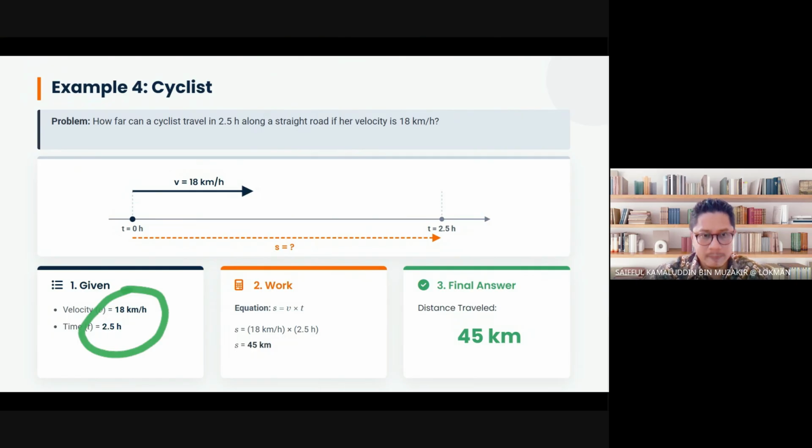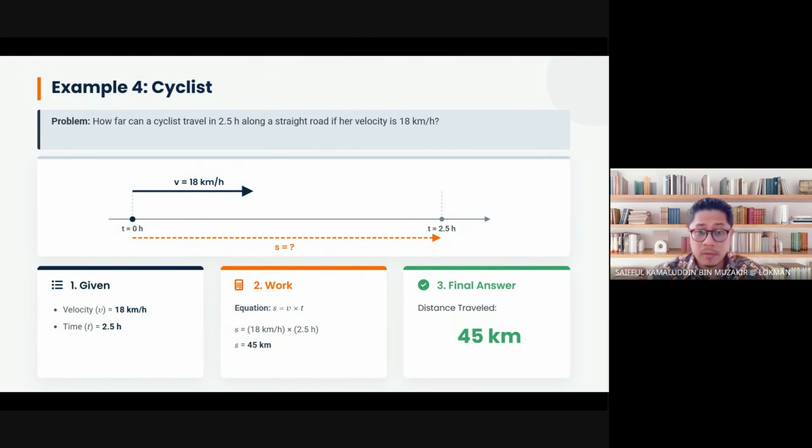That is displacement or distance. So that is very easy. You don't need to memorize this equation. By logical thinking, by looking at the unit over here, kilometer per hour. Darab dengan hour, you will get kilometer. The this hour and this hour will cancel out each other.